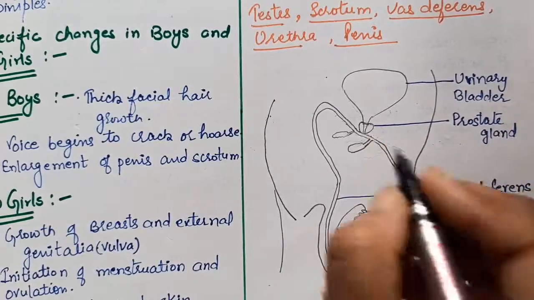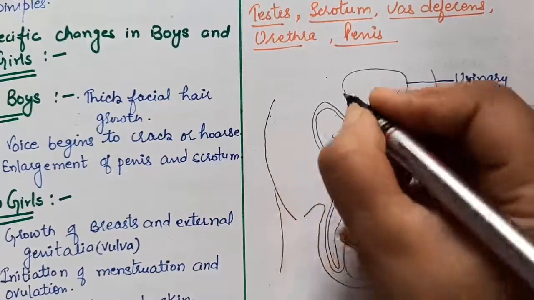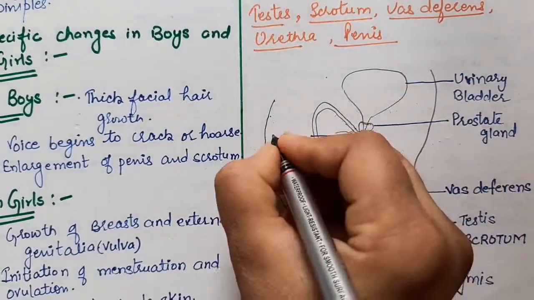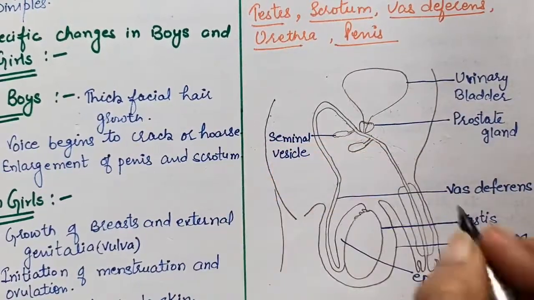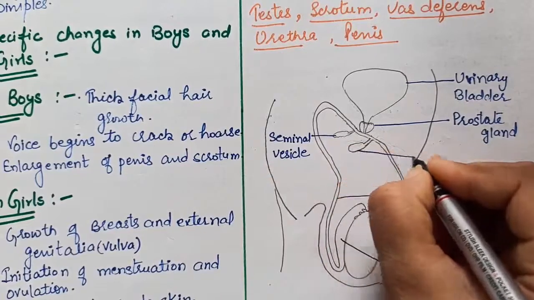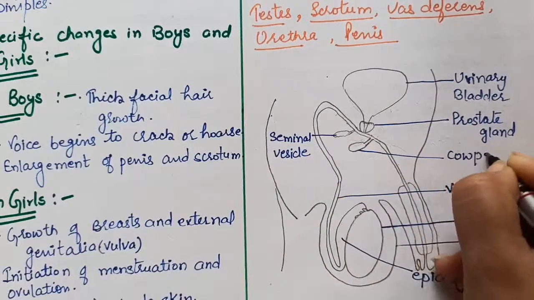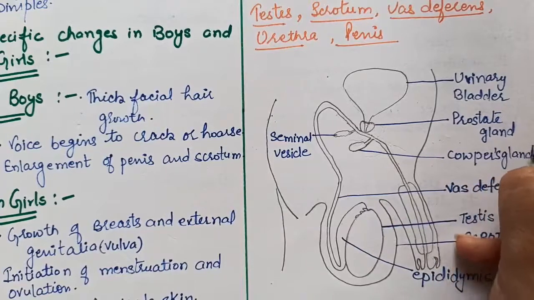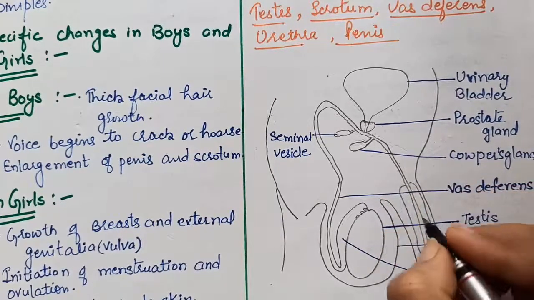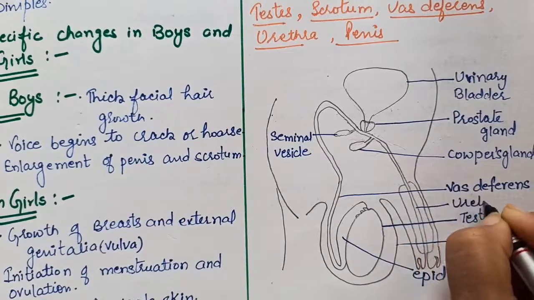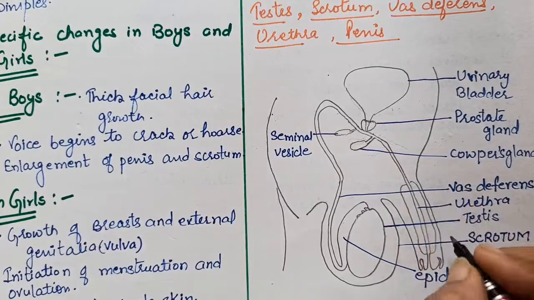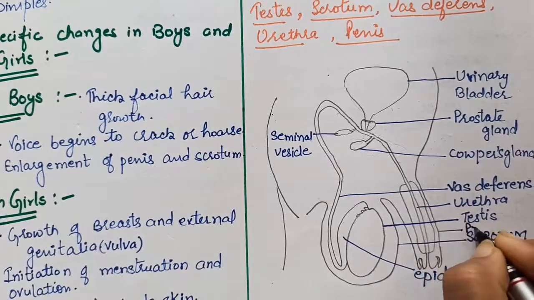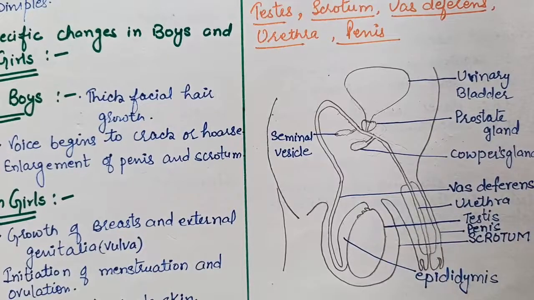Prostate gland. This one, seminal vesicle. And this one is the corpus gland. And this is the urethra, this one. And this muscular organ is called the penis. Okay, so in this way we can draw the diagram.